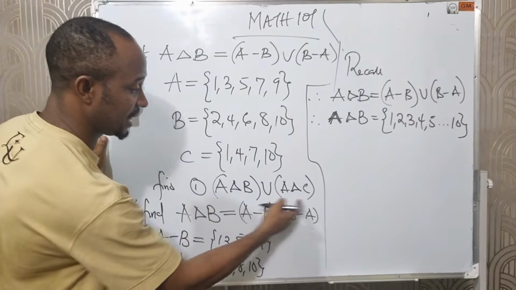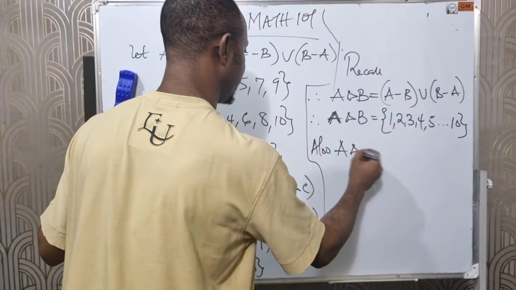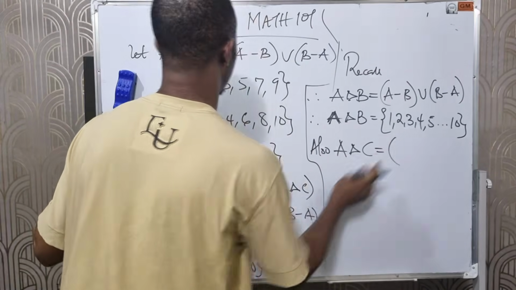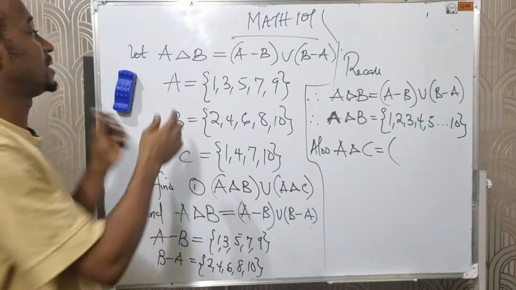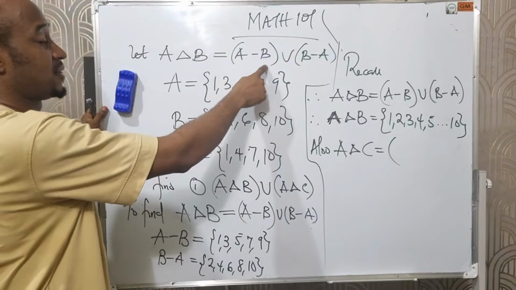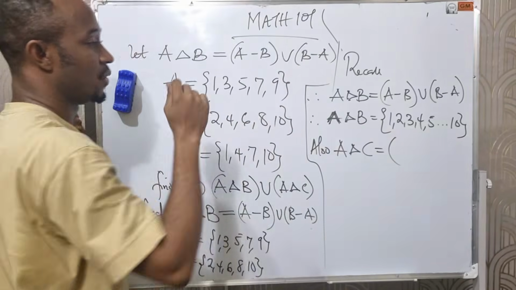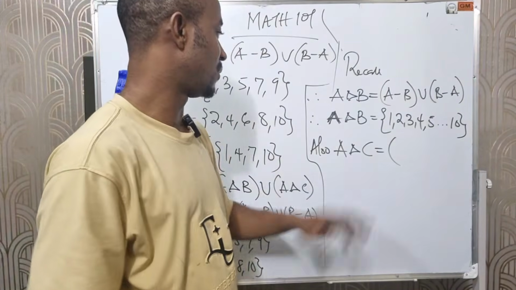Now the next thing is to find the symmetric difference between A and C. Also, what do you think that will be? If the symmetric difference between A and B is A minus B union B minus A, what will be the symmetric difference between A and C?